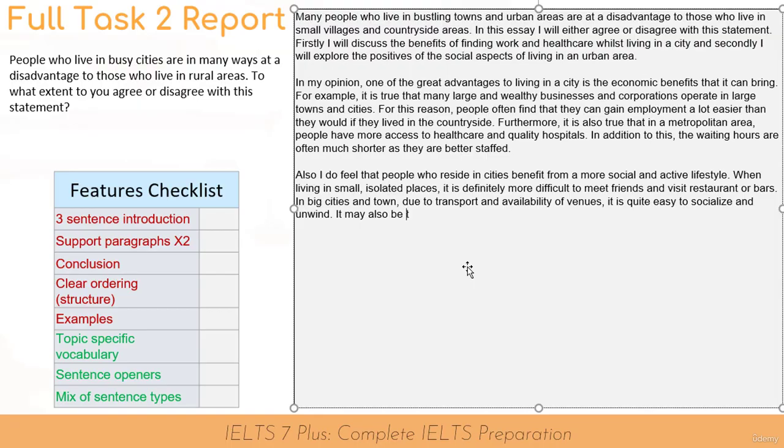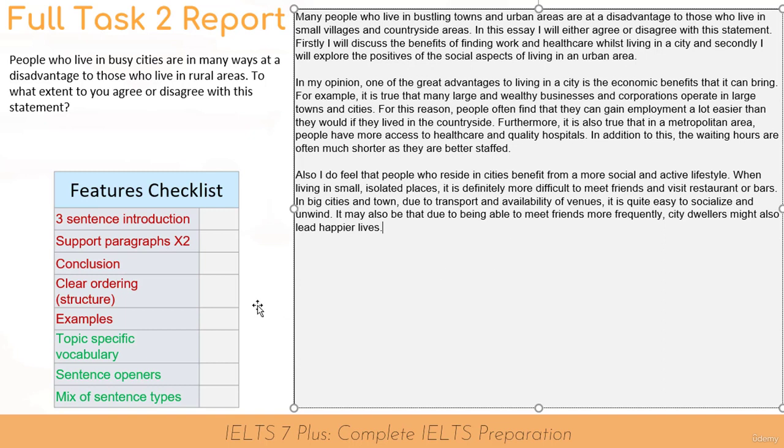It may also be that due to being able to meet friends more frequently, city dwellers, that's quite a native-sounding phrase, city dwellers might also lead happier lives. So I just wanted to add a bit more detail again, so I've put in this sentence saying that maybe city dwellers are happier because they can meet friends more often. And I think there we have two quite nicely detailed supporting paragraphs.